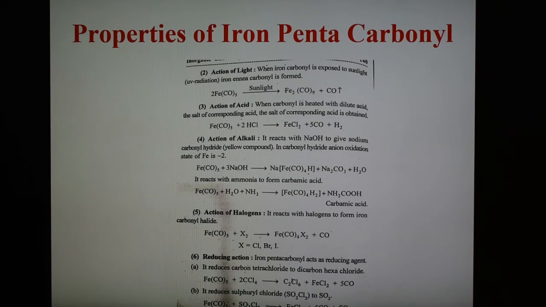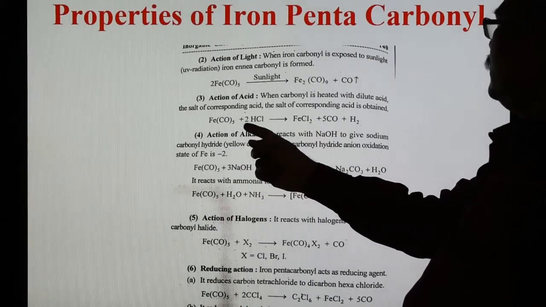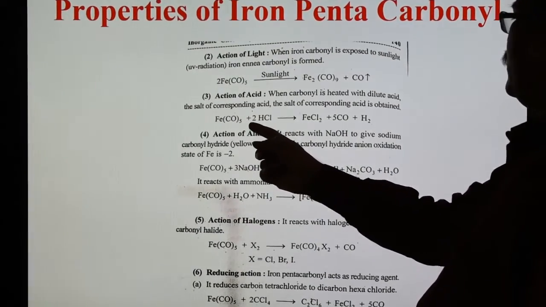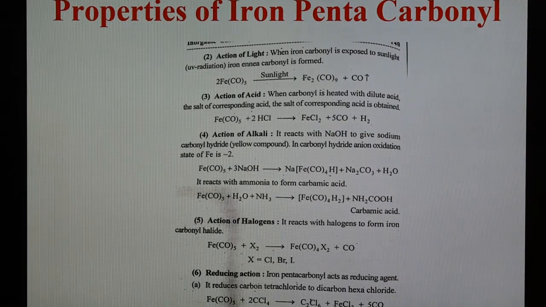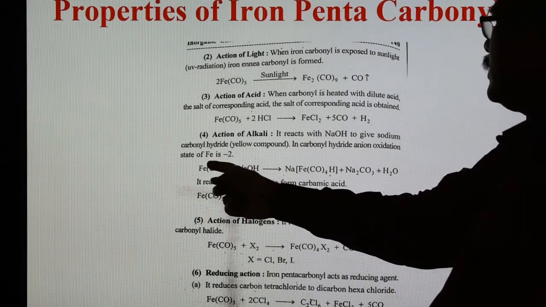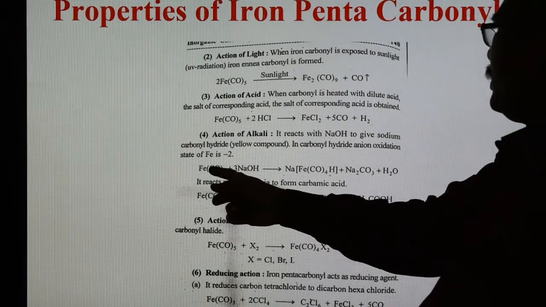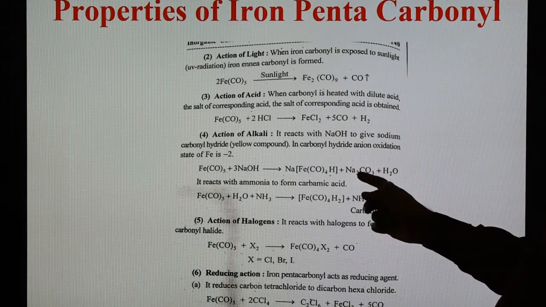Third reaction is the action of acid. When the carbonyl is heated with dilute acid, HCl reacts with the iron pentacarbonyl, forming FeCl2 and 5 molecules of CO, and hydrogen gas is evolved. In the fourth reaction, action of alkali, it reacts with sodium hydroxide to give sodium carbonyl hydride, a yellow compound, and in this carbonyl hydride anion the oxidation state of Fe is -2.